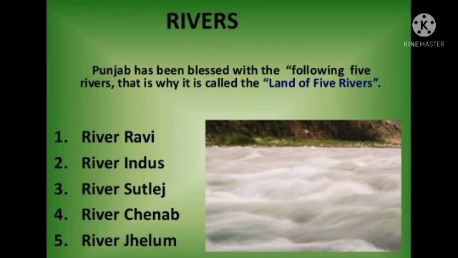This makes the state fertile and ideal for growing crops. So much so that the Punjab is often referred to as the bread basket of India, otherwise the granary of India. So children, which place is called the bread basket of India? Yes, the Punjab. The Punjab means land of 5 rivers. So children, now we are clear how we get the name Punjab.